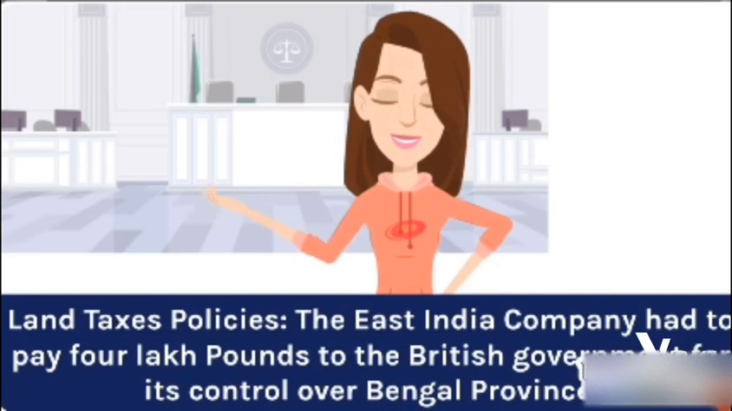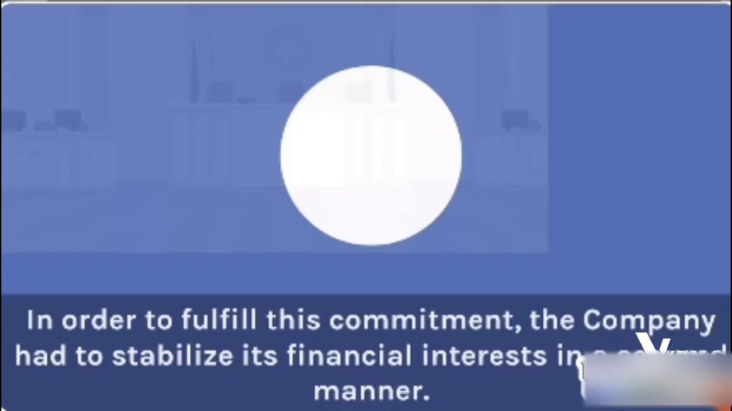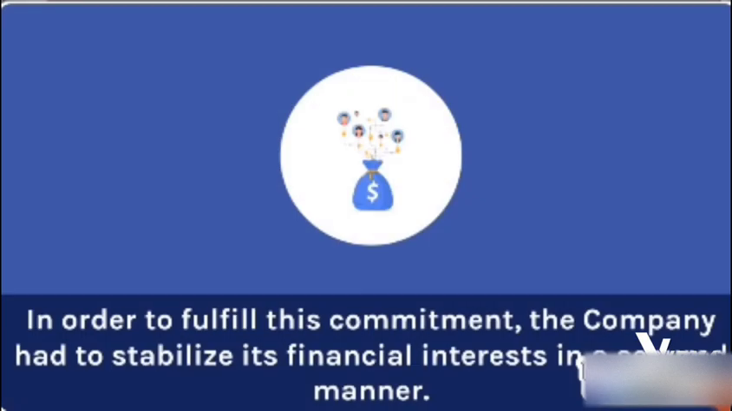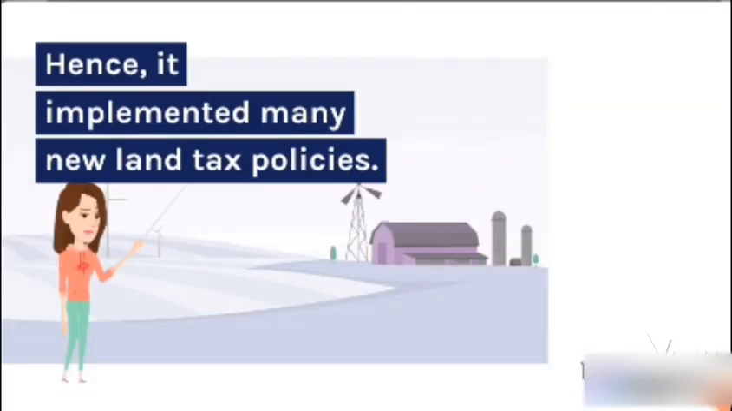Land tax policies. The East India Company had to pay £4 lakh to the British government for its control over Bengal Province. In order to fulfill this commitment, the company had to stabilize its financial interests in a secured manner. Hence, it implemented many new land tax policies.